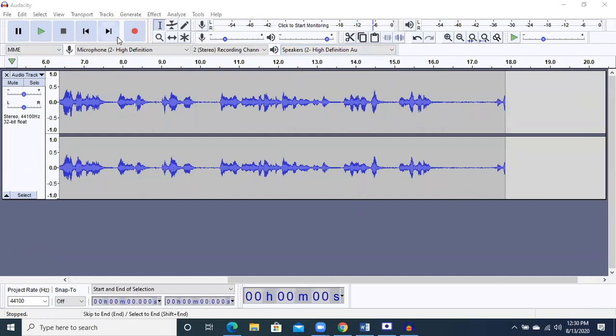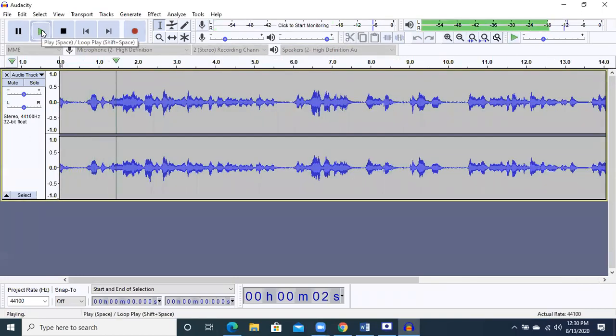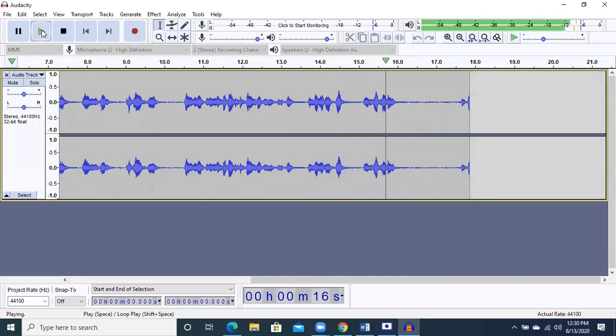So it will start recording the voice, and you can record 1 minute, 2 minutes, whatever length of file you want. And when you click on this stop button, I have just shown you by playing it.